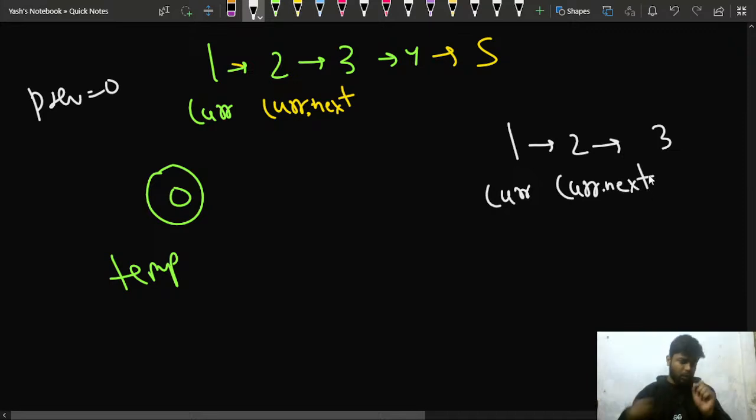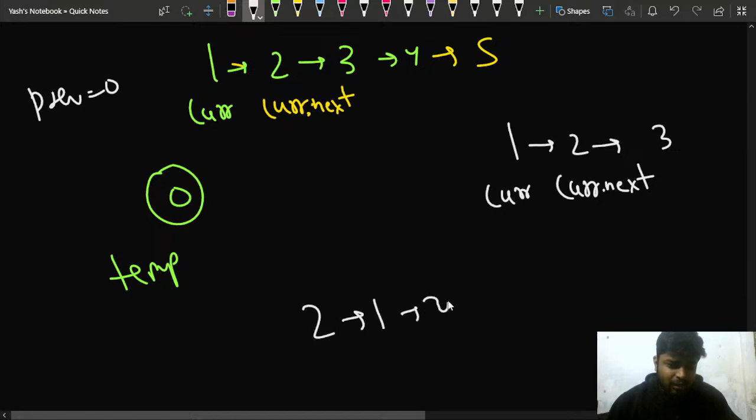So what do I want? I want the linked list to look something like this: 2, 1, and then 4 and 3. So first of all I want to reverse this much part. I want to swap these two nodes, I want to change it, so I want 2 first, then 1.